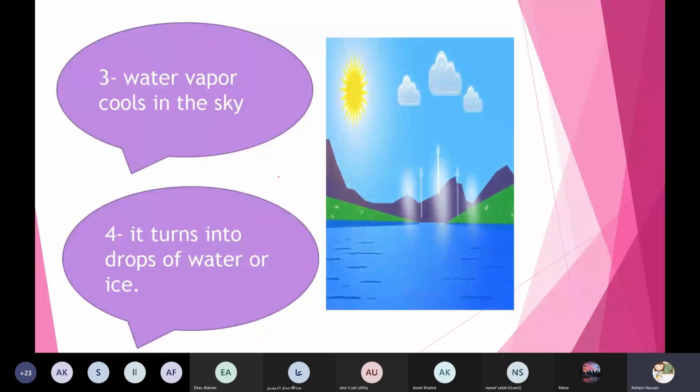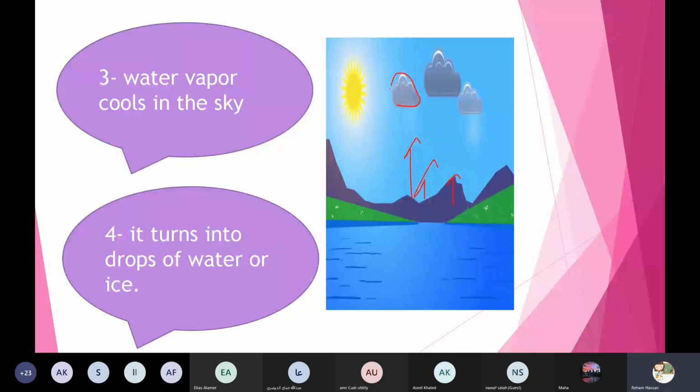Okay, and number three, the water vapor. This water vapor will cool in the sky, and it turns into the clouds. It turns into the clouds, grade 1. So number 3, Abdurrahman Al-Qadi. Yes, Abdurrahman, number 3.